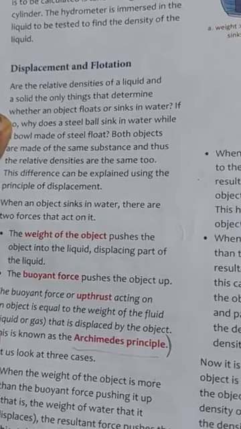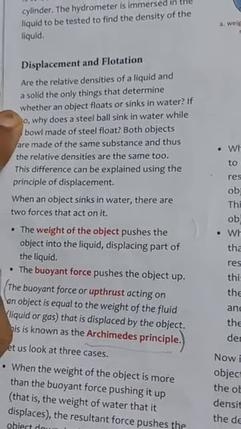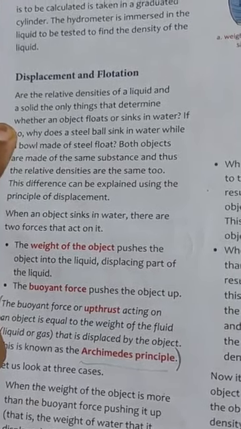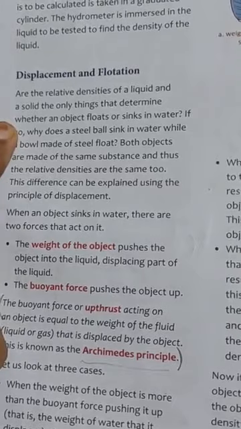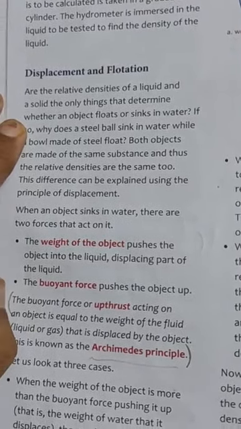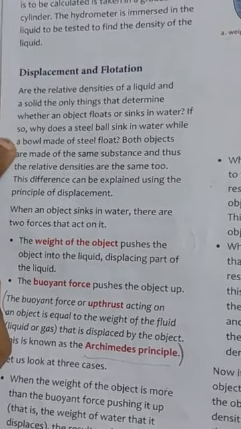But when it is less than 1, then it will float in the water. But when it is equal to 1, then we can say that the object just floats at the surface of the liquid.